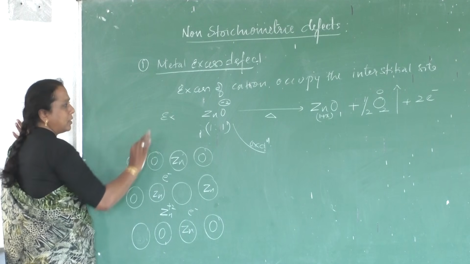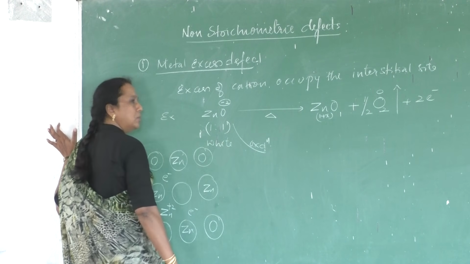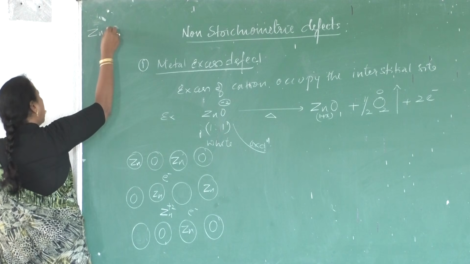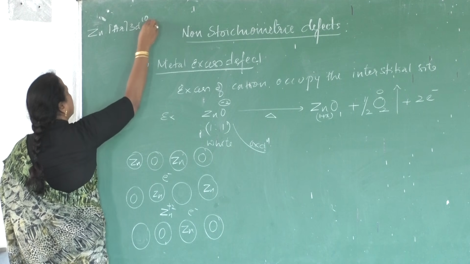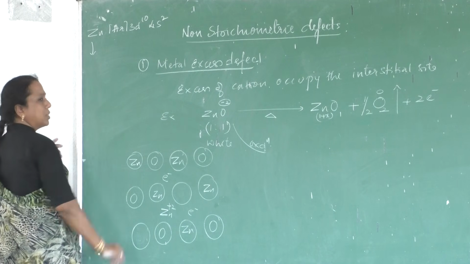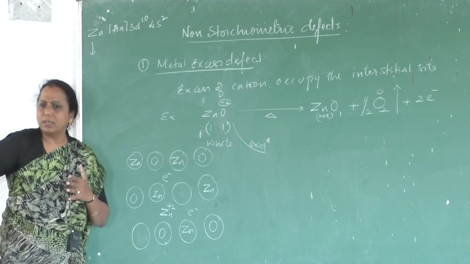In this defect, zinc oxide was white colored. It has no color. You know the zinc electronic configuration. It is argon 3d10 4s2. Zinc is a transition metal. Transition metal properties you have learnt.